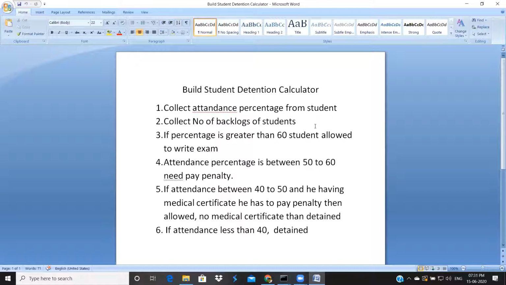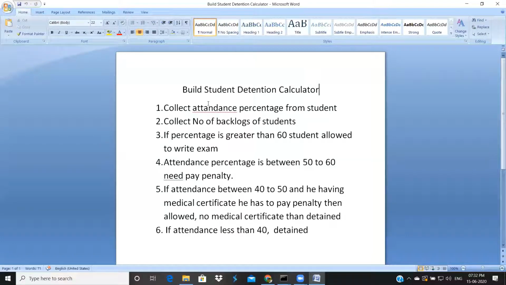Like I'm going to give from today. Here the task is: build a student detention calculator. Suppose you are a BTech graduate, you would definitely know about detention in colleges. If you have less attendance or backlogs, then the college will detain you. The college will not allow you to write exams.